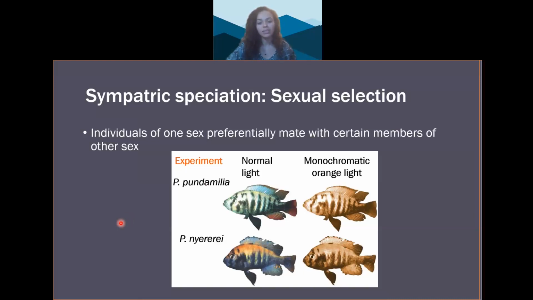For example, in an experiment, researchers had put two sympatric species of cichlid together in aquarium tanks. One aquarium tank had normal light, and the other aquarium tank had orange light. Under the normal light, the two species are noticeably different, and the females had a clear mate preference for males that were members of their own species. But under the orange light, the two species looked fairly similar. And so females ended up not being as choosy, and they mated with males of either species with equal frequency.